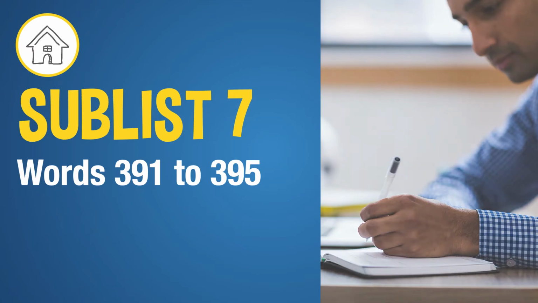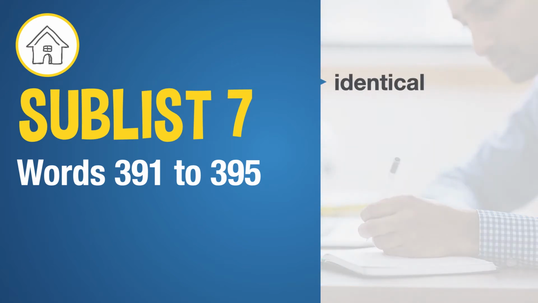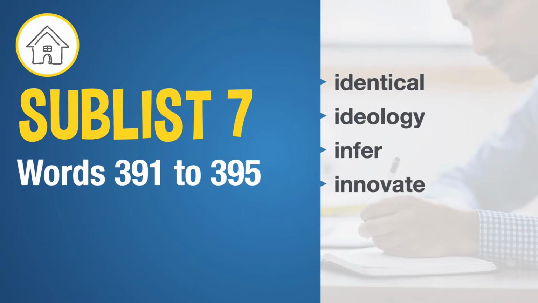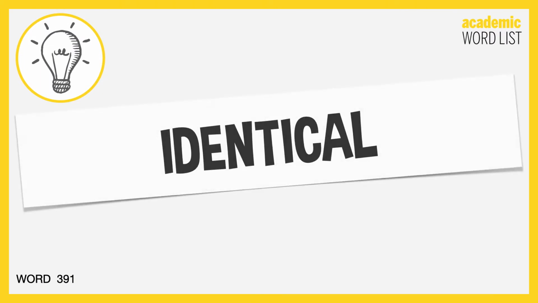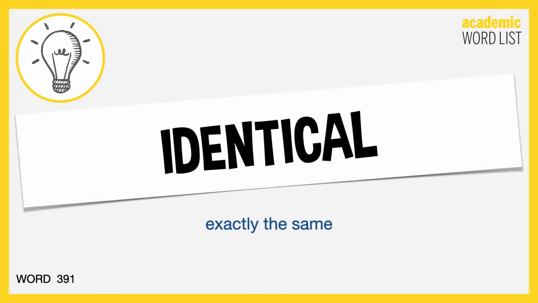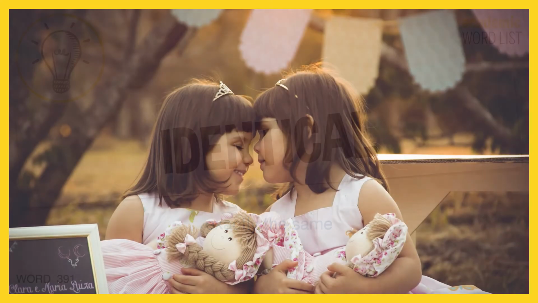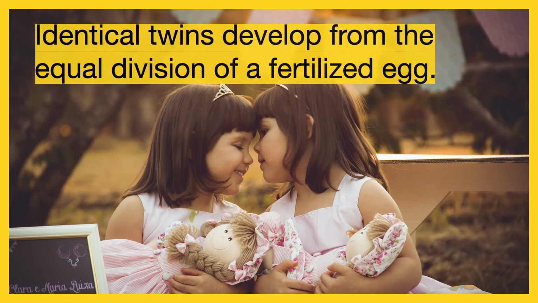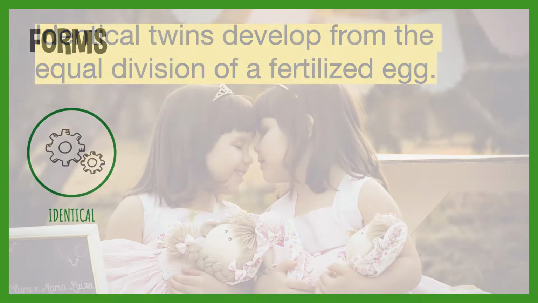And the next 5 words from Sublist 7 are identical, ideology, infer, innovate, insert. And the first word is identical. Identical. This means exactly the same. For example, identical twins develop from the equal division of a fertilized egg.